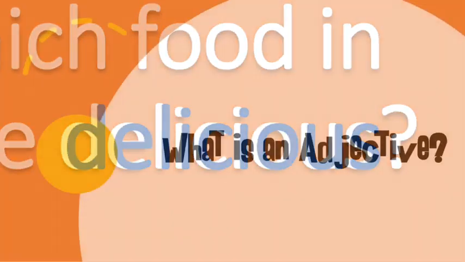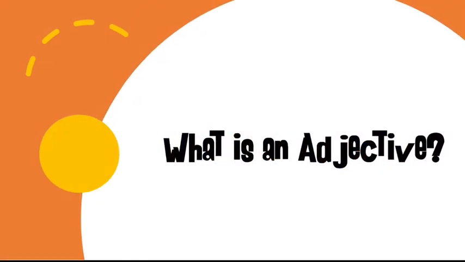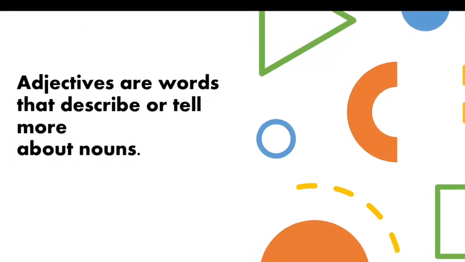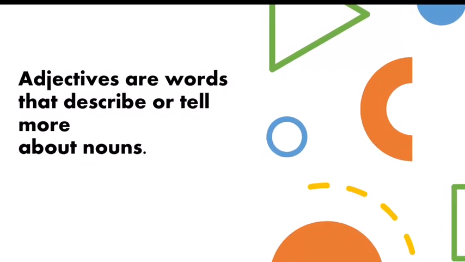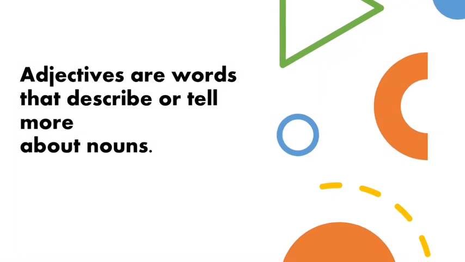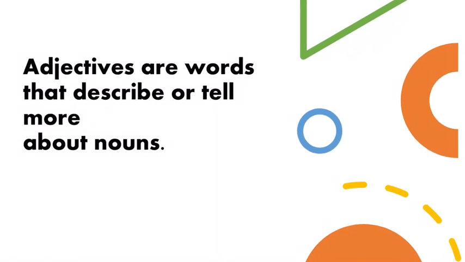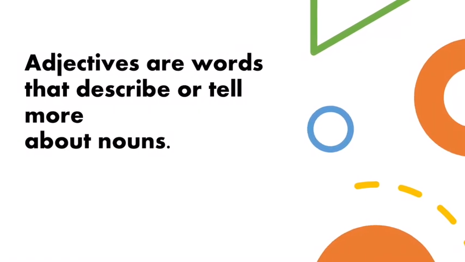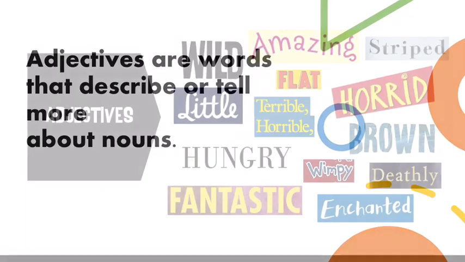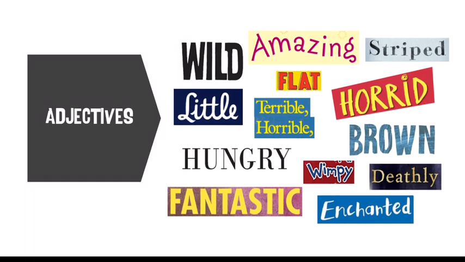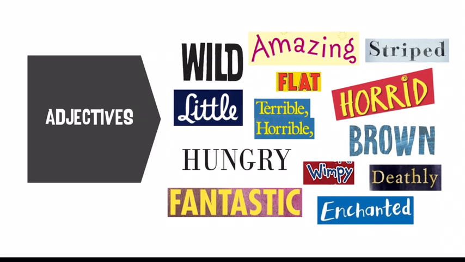But first, let's start with our definition. What is an adjective? Do you know? Adjectives are words that describe or tell more about nouns. Remember, nouns can be places, things, people, or even other things. Let's see some examples about adjectives. Wild, amazing, strip, little, flat, terrible, horrible, hungry, wimpy, brown, fantastic, enchanted.